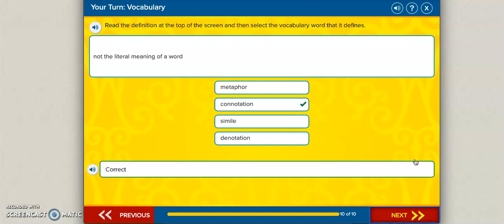Fantastic. All right, go ahead and do page 3 of your vocabulary packet. Tomorrow we'll do one more video and another worksheet. And then on Friday, you will take your vocabulary quiz on Canvas. All right, I'll see you tomorrow.